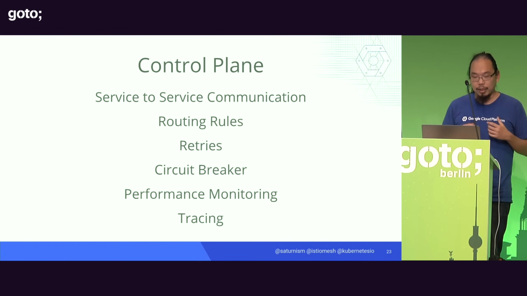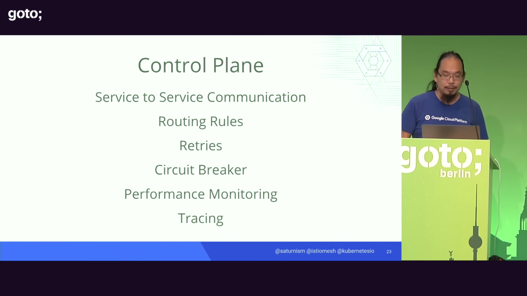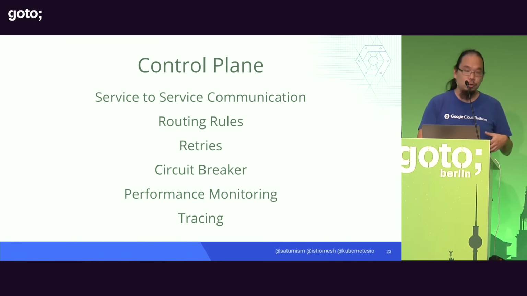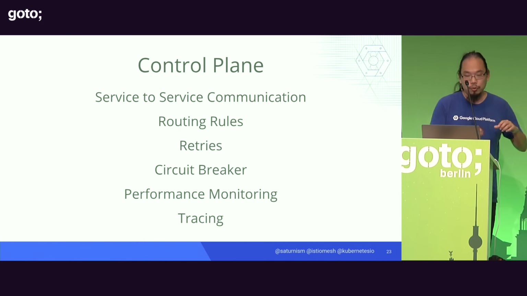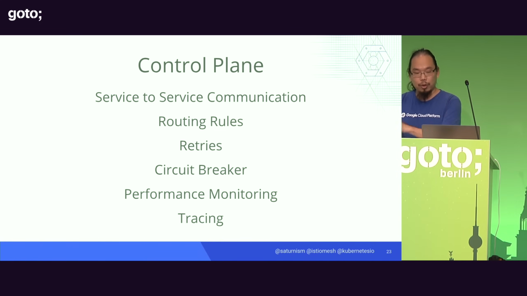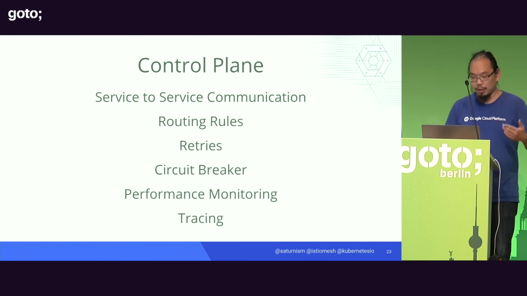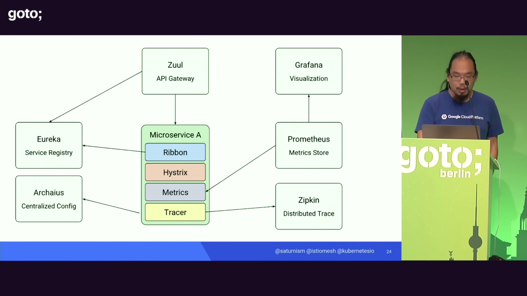The way that we do it is by allowing you to write, rather than deployment descriptors, routing descriptors or circuit breaking descriptors. And then through the control plane, we'll configure your applications to behave in the ways that you have in your configuration. And the way that we're doing this is a couple of steps.